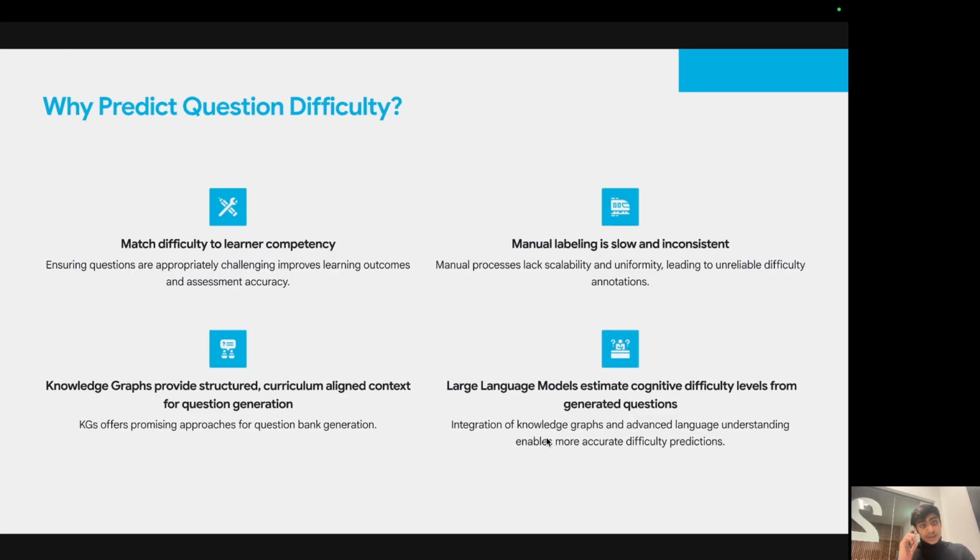The reason is we have to match difficulty to learner competency because we have to ensure questions are appropriately challenging, which improves learning outcomes and assessment accuracy. Also, if we go on to label the questions manually according to easy, medium, hard, difficult, it lacks scalability and it is not uniform. And that's why we aim to create a uniform system for the same thing.